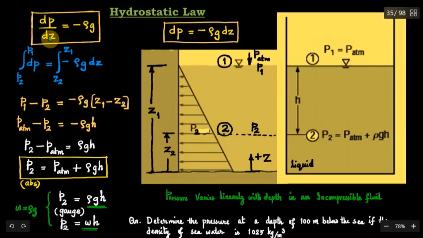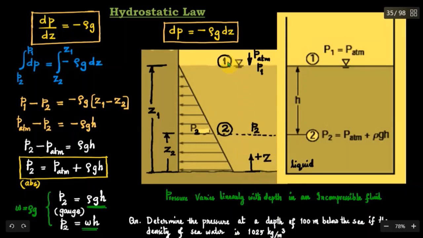Therefore, dP is equal to minus rho g into dz. We are going to integrate this expression for getting the pressure variation. Let the bottom of the vessel be the reference for the z coordinate. Vertically upward direction is taken as positive.